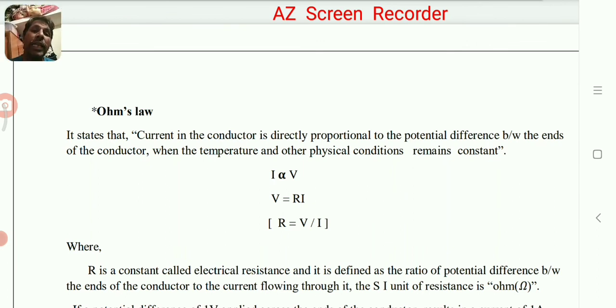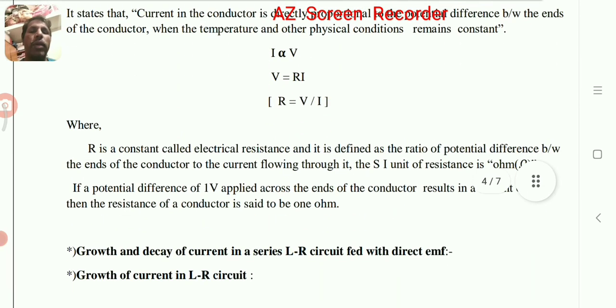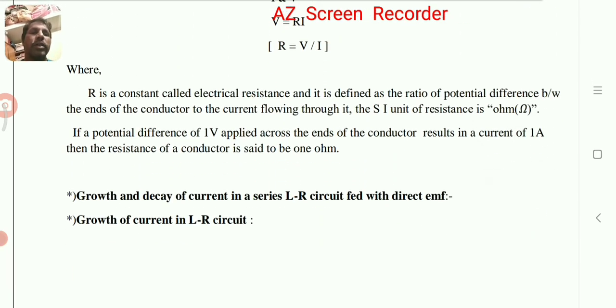Ohm's law states that the current in the conductor is directly proportional to the potential difference between the ends of the conductor. According to Ohm's law, we write I is proportional to V. We remove the proportionality by introducing a constant R, therefore R is equal to V by I. This is the expression for the resistance of the conductor.